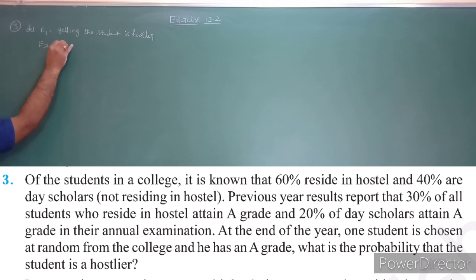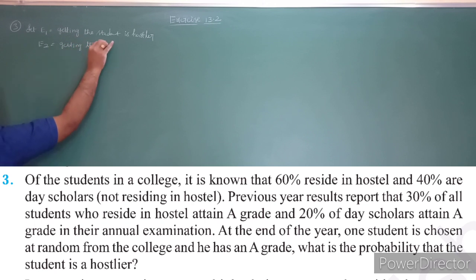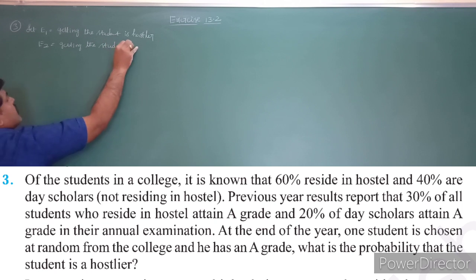E2, what is that? The student is a day scholar.